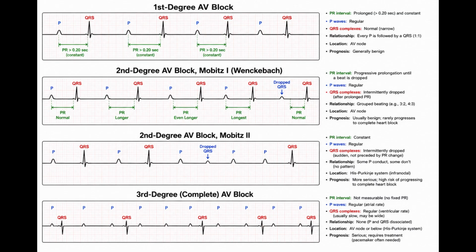Mobitz II usually reflects disease below the AV node and may progress unexpectedly to complete heart block. Complications include severe bradycardia, decreased cardiac output, dizziness, syncope, hypotension, heart failure, and cardiac arrest.